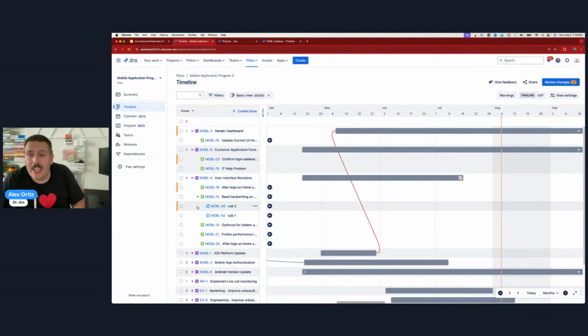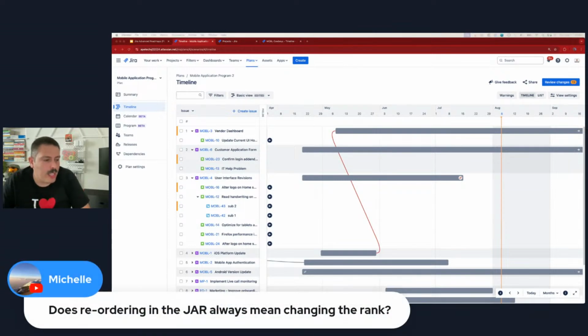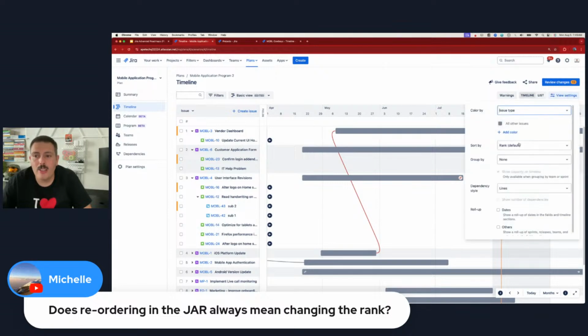And basically what I can create is like a critical path, well, not a critical path per se, but I can do the order of operations and say, team, work from the top to the bottom. Does reordering in Jira always mean ranking? Yes. In this particular view, when your sort is by rank.